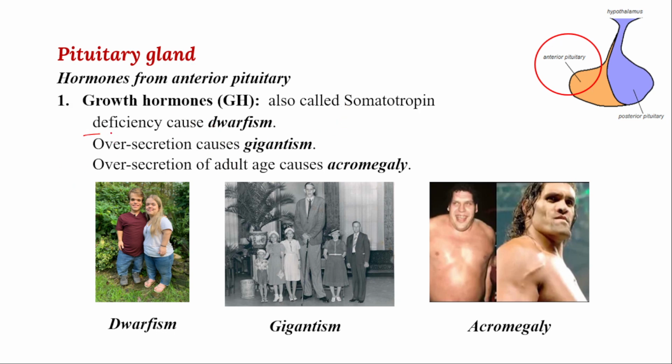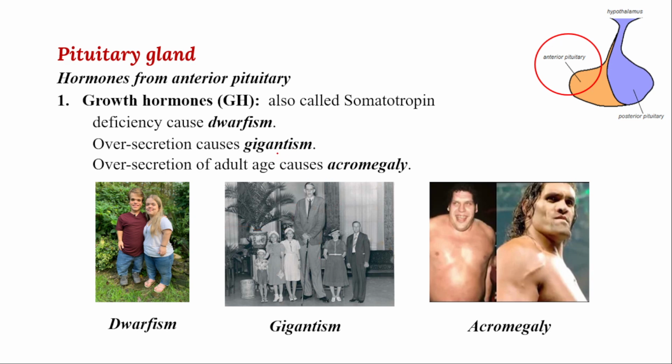Deficiency causes dwarfism. You can see these are adult people, but they are smaller in stature because of less secretion of somatotrophin, and oversecretion gives gigantism. Here this is the normal height, 5 to 5.5 feet, of adults, and then you can see this is the gigantic fellow because of oversecretion.